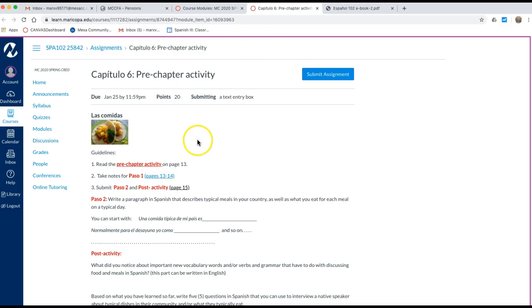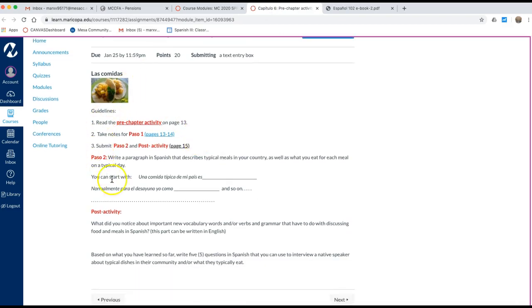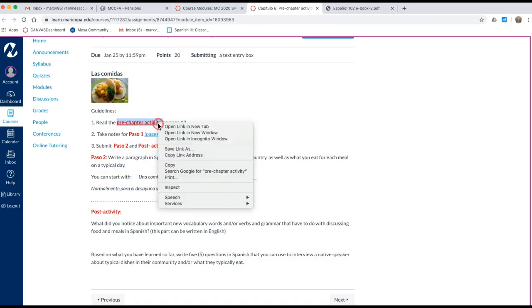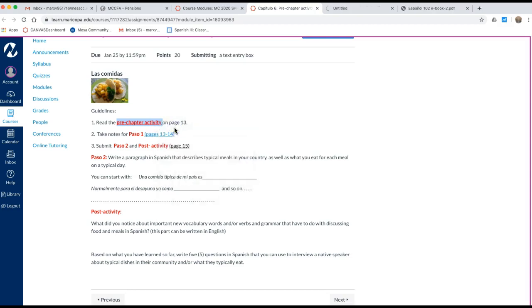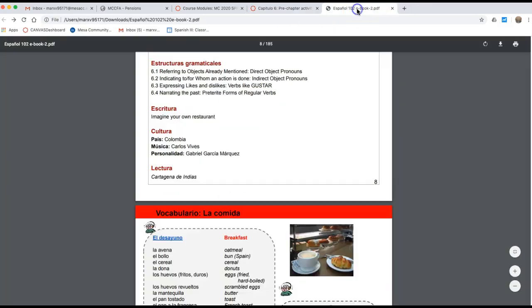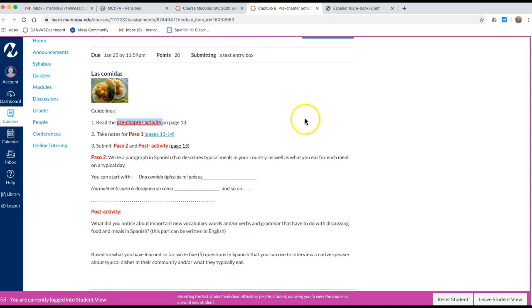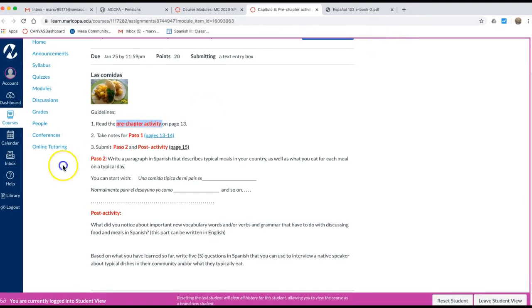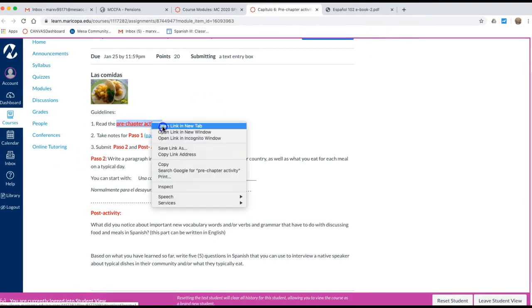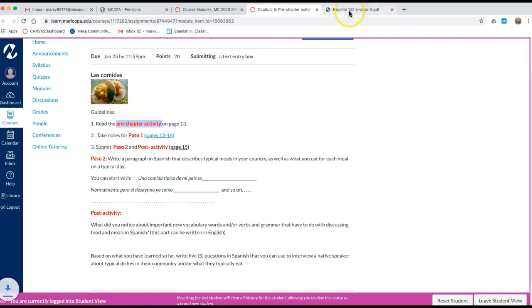Okay, I go in here and it tells me what to do. I'm also putting the book pages when you click on it right there. Where did it go? Okay, it's open someplace. See, it's open. So when you go here, open in a new tab. Oh, there you go.